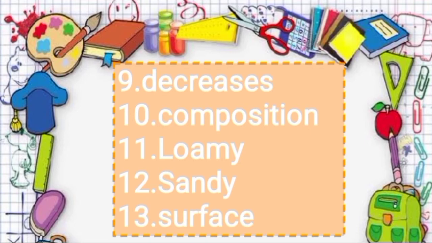Now next, loamy, which means anything or soil which has almost the same amount of sand, clay and silt. Then next, sandy, which means something or soil which has a greater proportion of sand particles. Then next, surface, which means the exterior or upper boundary or layer of any object.